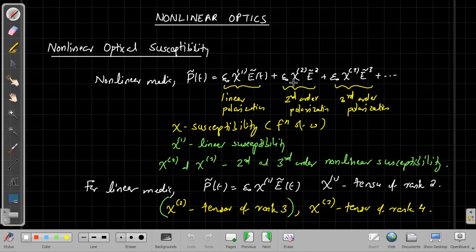And chi2 is 0 for most of the materials. Materials which possess inversion symmetry have 0 value for chi2, but chi3 is present for all materials, but the value of chi2, chi3 is very small compared to chi1.